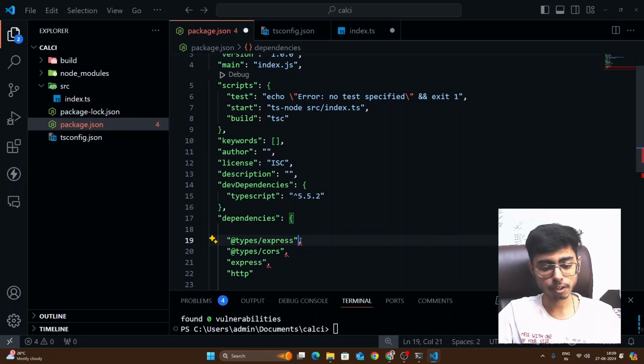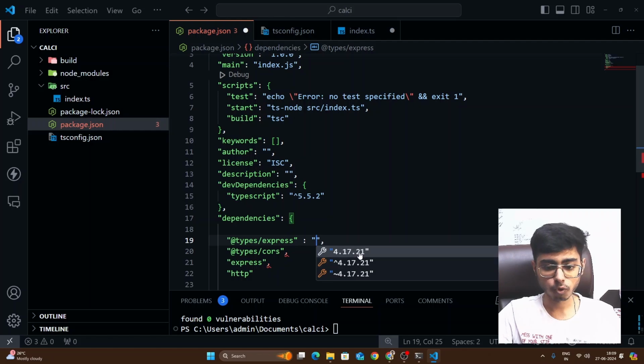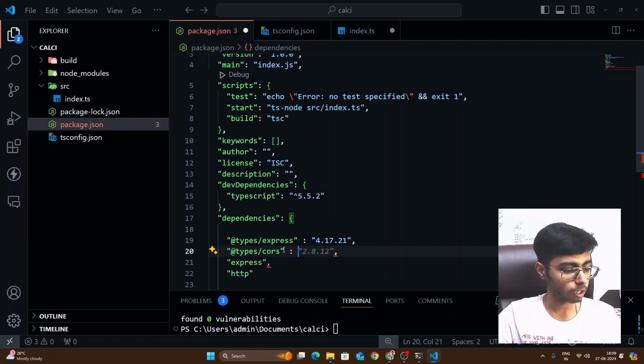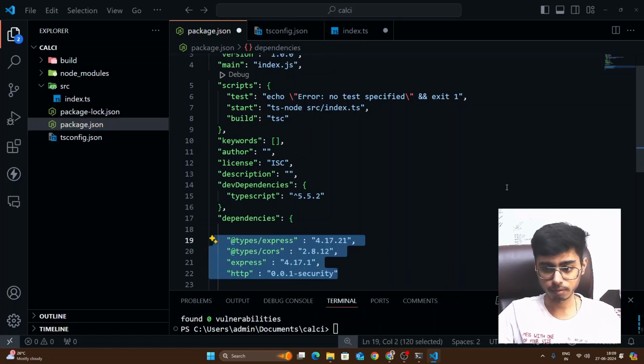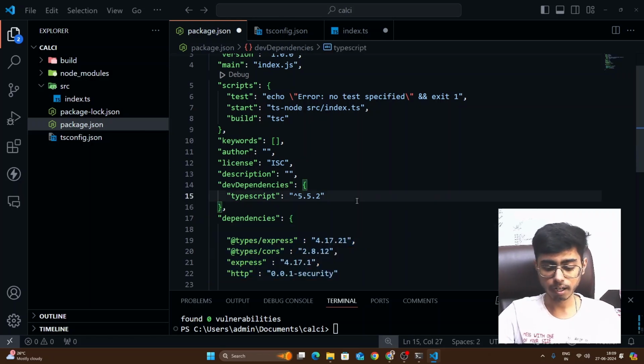And over here we have to define their versions. So for @types/express, the latest version is 4.17.21. Yes, this is right. For cors, the latest version is 2.8.12. Yes, this is the right one. For express, we have 4.17.1, and for http we have 0.0.1-security. Yes, correct. So these are the four packages that we are going to need right now. After that, yes, we need some more packages, but for now these four are enough. Let me just format this file, and run npm install. If you do not run npm install, these packages won't be installed.